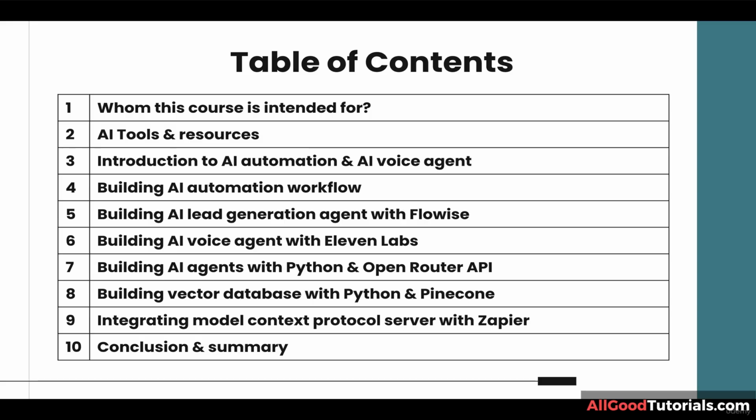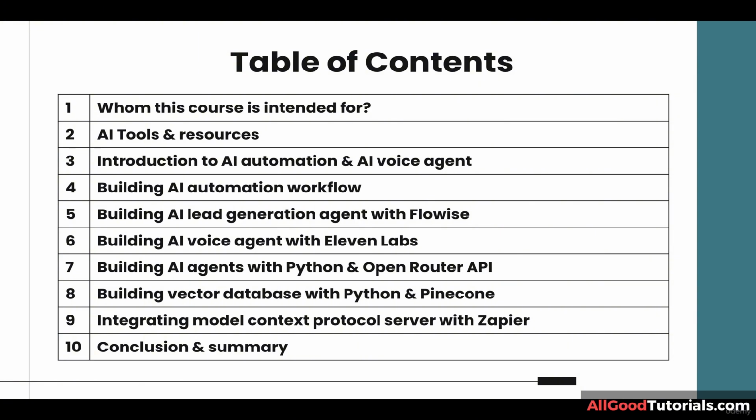In this chapter, we are going to learn the basic fundamentals of AI automations and AI agents. We are going to talk about AI automation use cases. For example, you can automate lead generation, you can automate customer support, you can automate appointment booking, you can automate data entry, and you can also automate social media content production.